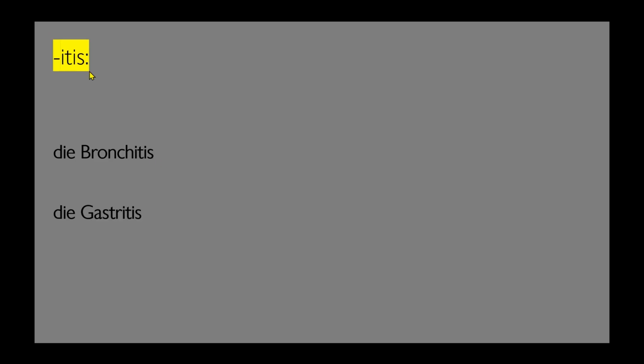Same for -itis: die Bronchitis, die Gastritis. So they also have the article die with no exceptions. You just need to know that any word that ends with -itis already falls under the die category.